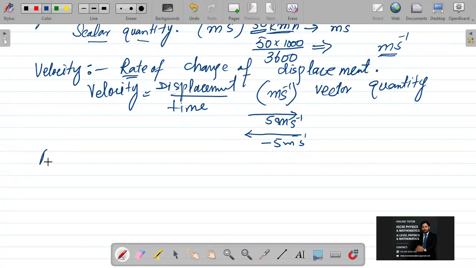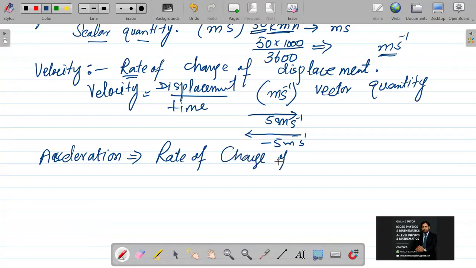Now I will move towards acceleration. Acceleration is basically the rate of change of velocity. This is also a vector quantity, with units meters per second squared.